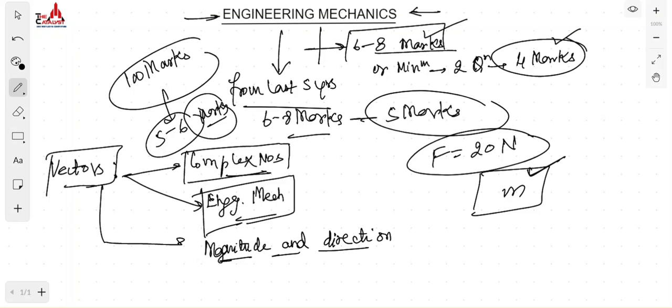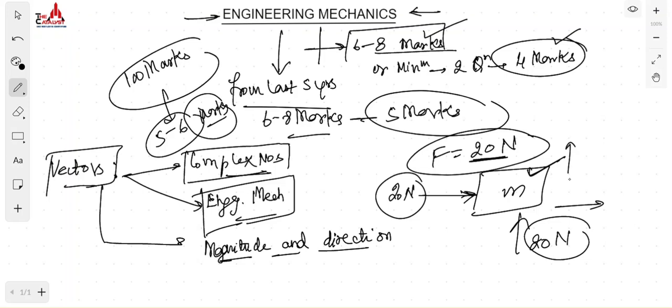No, until and unless we define in which direction we have applied the force of 20 Newton. Once I specify the direction, then you can easily say that the body will be moving in this direction, or if I apply a force in the vertical direction, then the body is moving up, or similarly down or left.